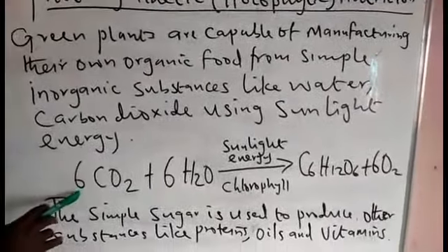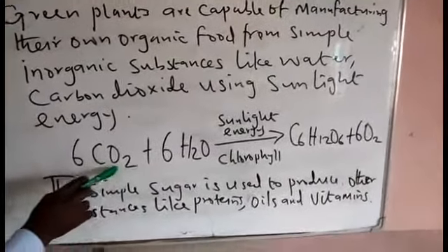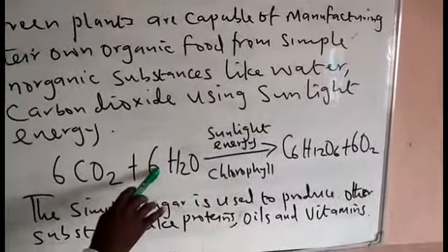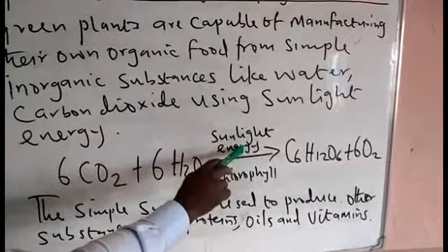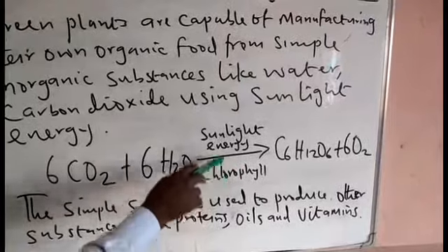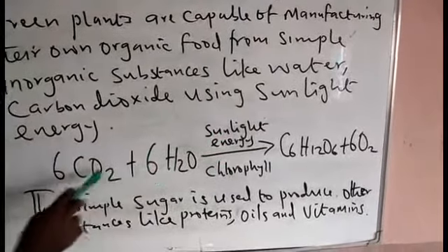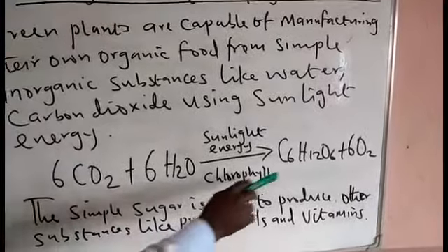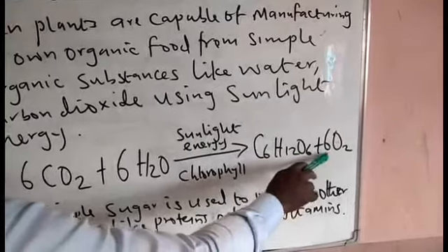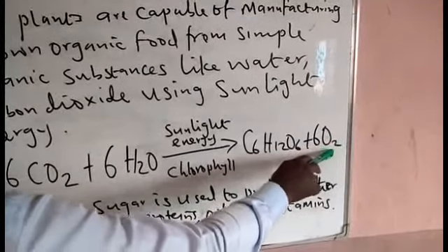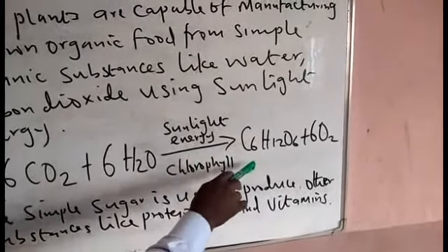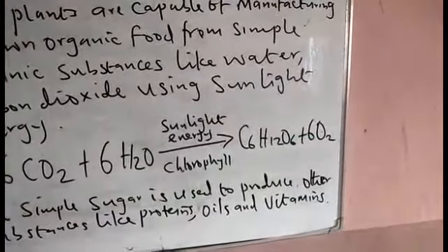Look at the equation below. We have carbon dioxide, we have water. For this reaction to take place, we need sunlight energy, the plant needs sunlight energy, and the plant needs chlorophyll. It is the chlorophyll that will absorb the sunlight energy. Water and carbon dioxide will now combine to give you simple sugar plus oxygen. The oxygen is released into the atmosphere as a waste product of photosynthesis. So we can say that one of the waste products of photosynthesis is oxygen.